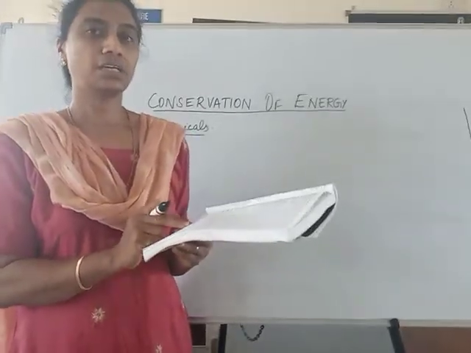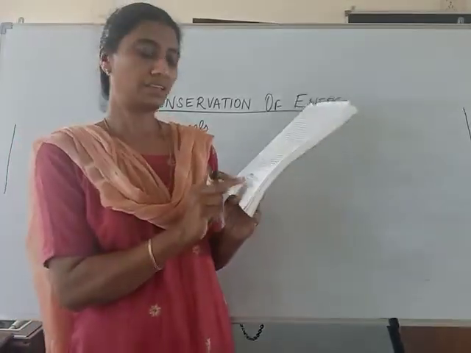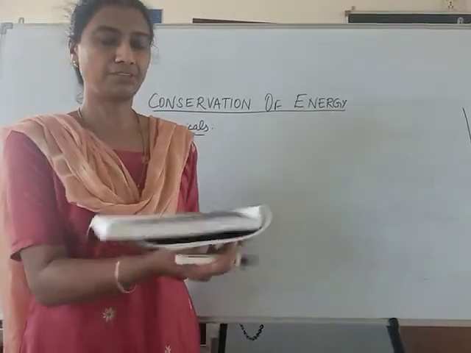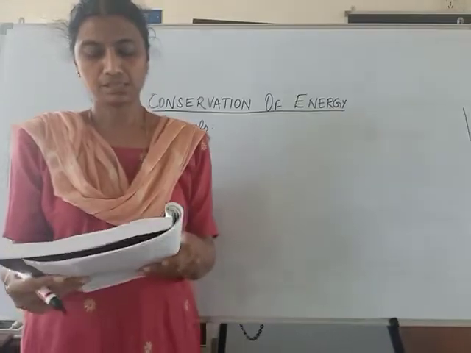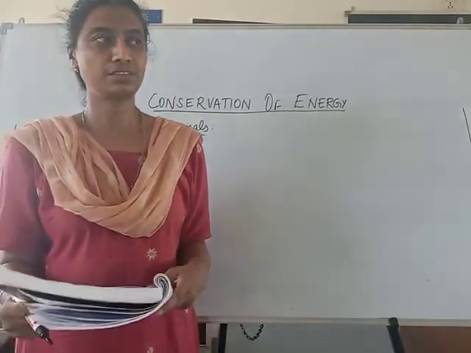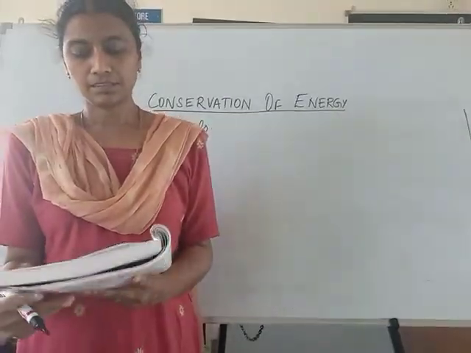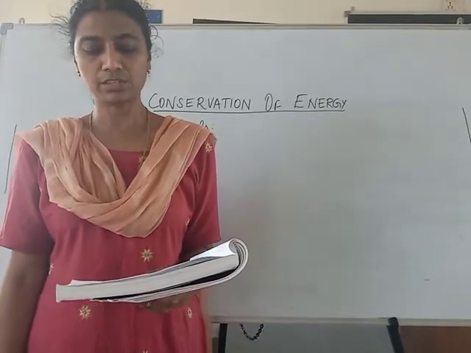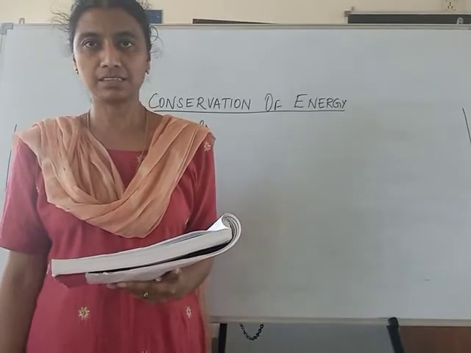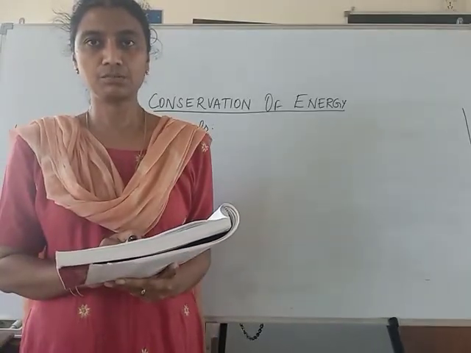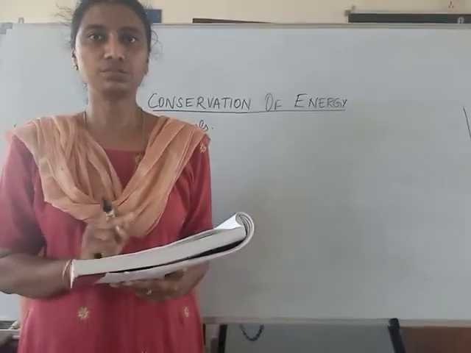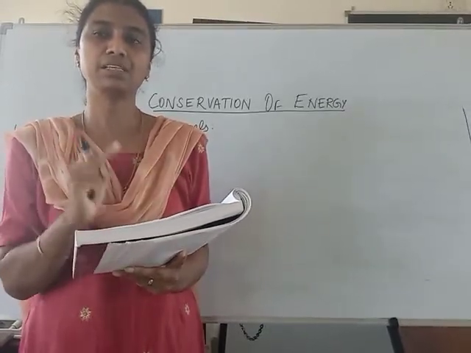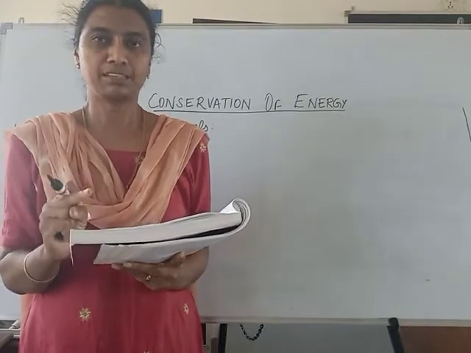Now, I am going to explain the examples given on page 45. This gives you a little bit of variation. A ball of mass 50 gram is thrown vertically upwards with the initial velocity 20 meter per second. Though these two are examples, I want you to note them down in your physics notebook. As I am solving, please solve it along with me.